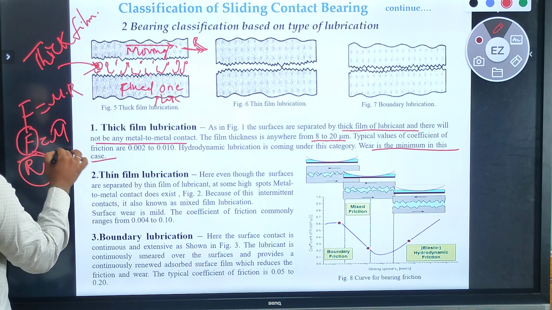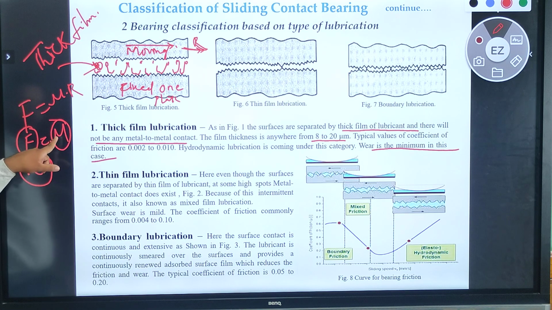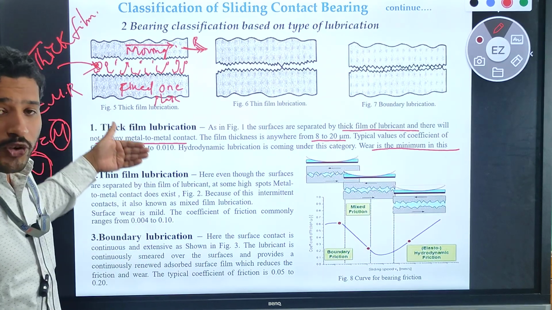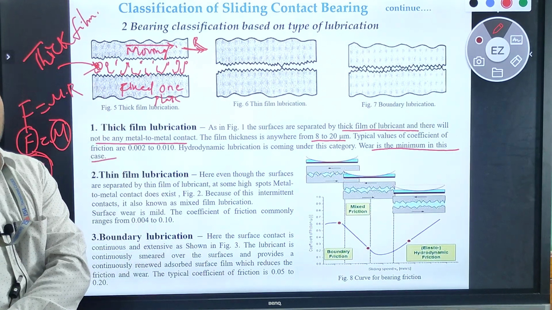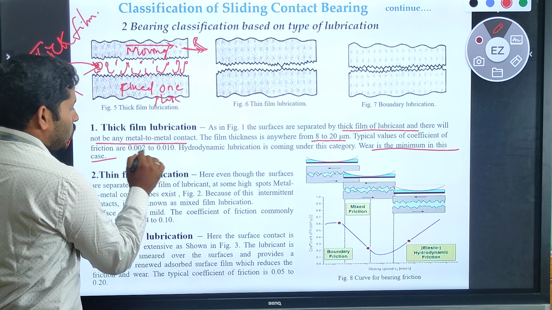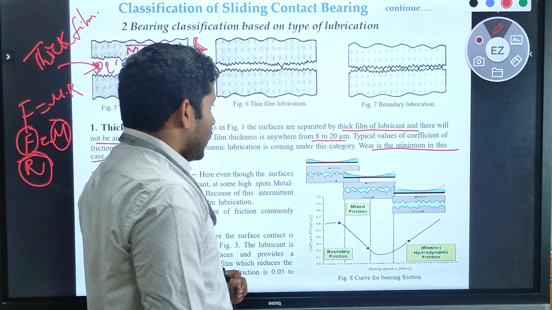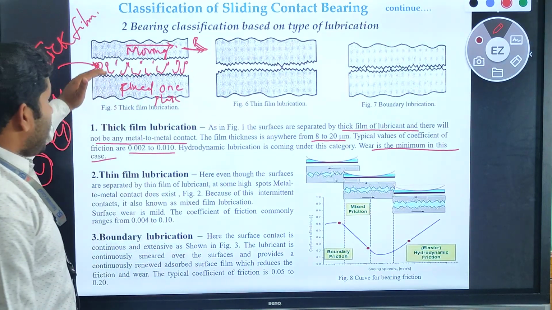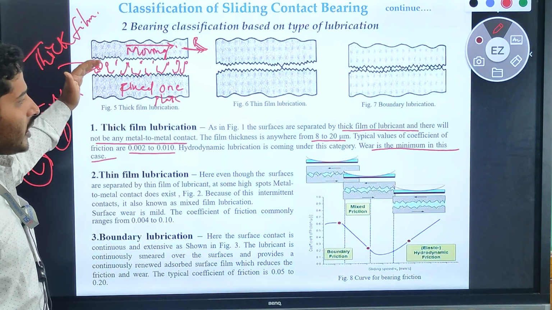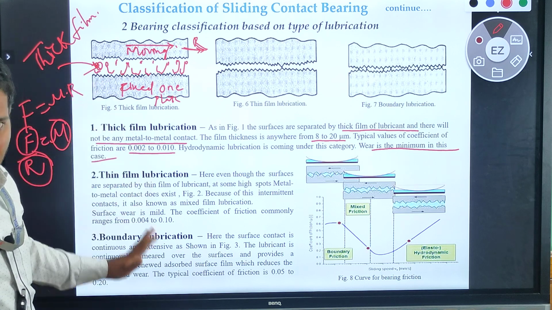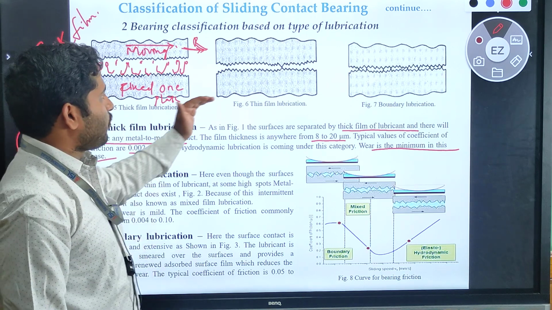So that is nothing but friction. The coefficient of friction is the limiting force of friction divided by the normal reaction. Here the coefficient of friction always lies between 0.002 and 0.010 under this category. So if you are using the maximum amount of lubrication, the wear is minimum in this case. Clear? Come to the second point.